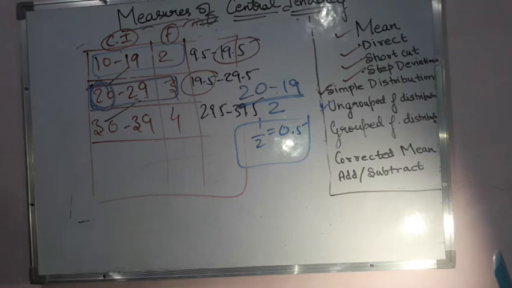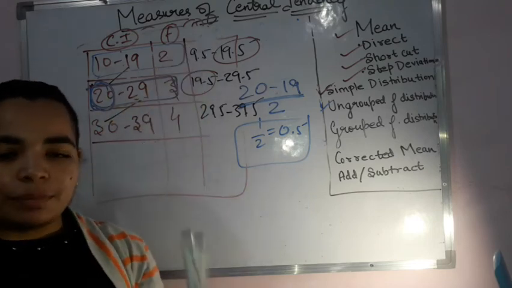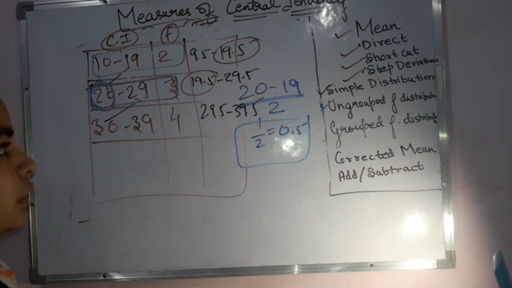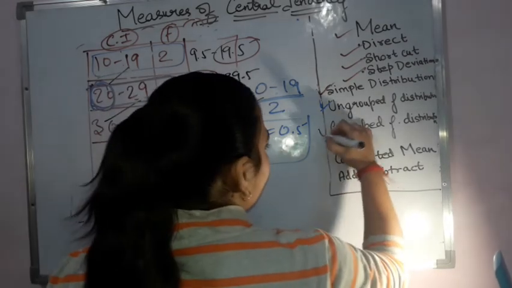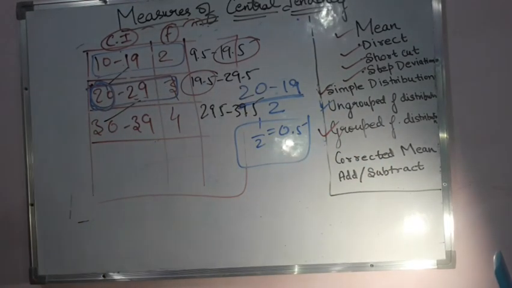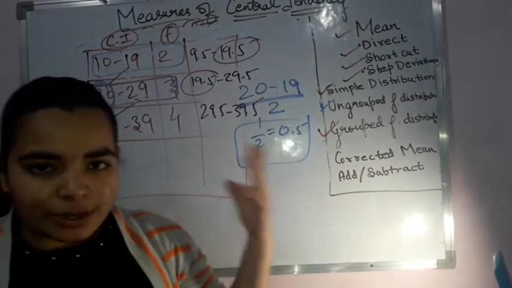Now you can find out the class mark, using the formula, applying the formula, get the value for your mean, that is the arithmetic mean or the average. So this was the grouped frequency distribution that was there. Now this was the basic that was there. These type of questions you will be getting.